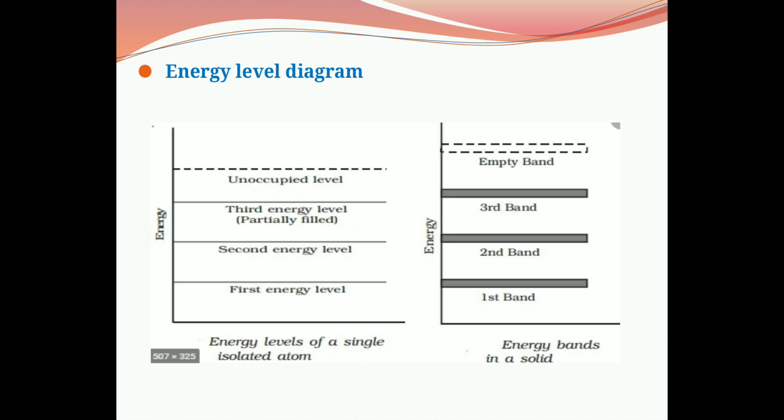On the right hand side, this is the energy band in a solid. In a solid there are a number of atoms and therefore there is a range of energies called energy band, and the range of energies possessed by these electrons is called energy band. Therefore in that diagram, first energy band, second energy band and third energy band, and if there are no electrons in the outermost orbit or higher energy state, then that band is empty.